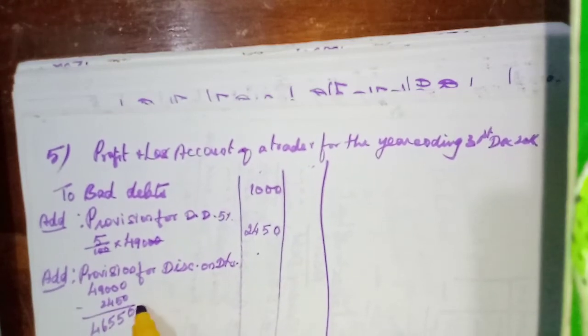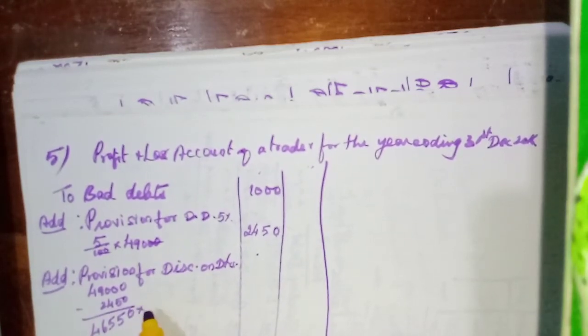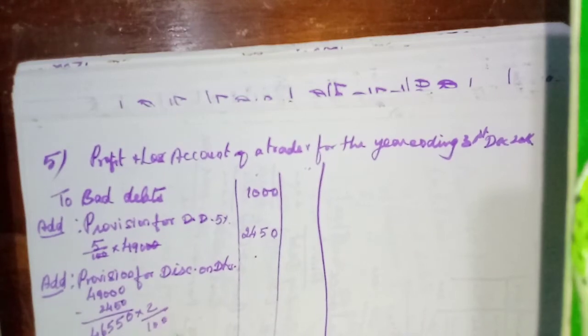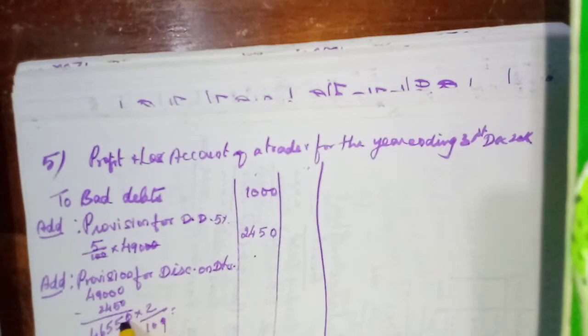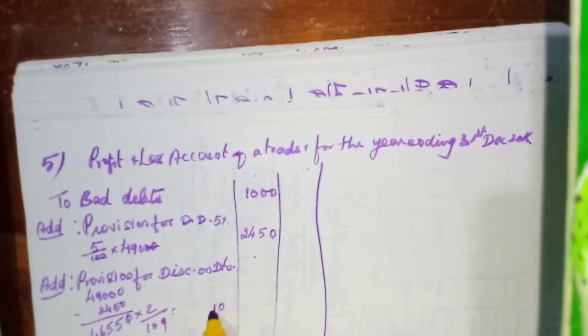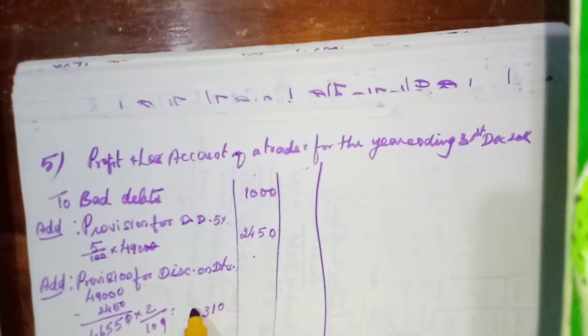46,550 into the rate, 2%, 2 by 100. We need to multiply this one, isn't it? 2 5s are 10, balance 1. 2 5s are 10 plus 1, 11. Balance 1. 2 6s are 12 plus 1, 13. Balance 1. 2 4s are 8 plus 1, 9. So here we need to cut the decimal places. What is the amount? 931.